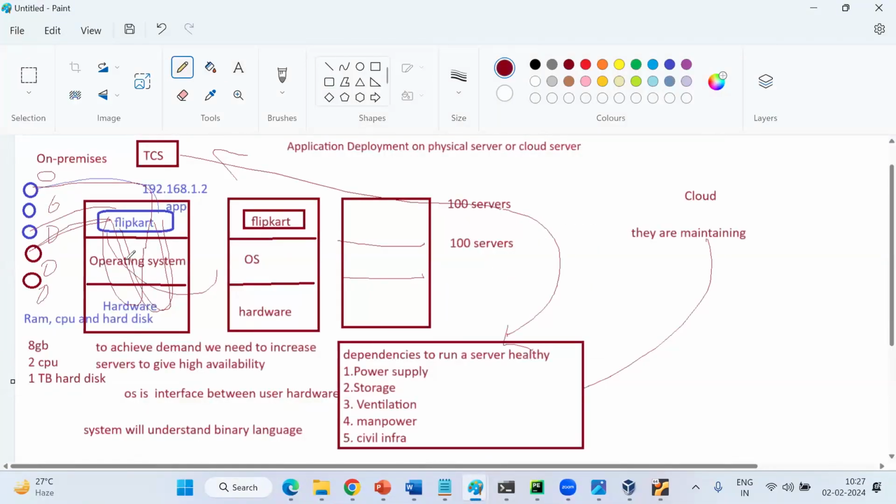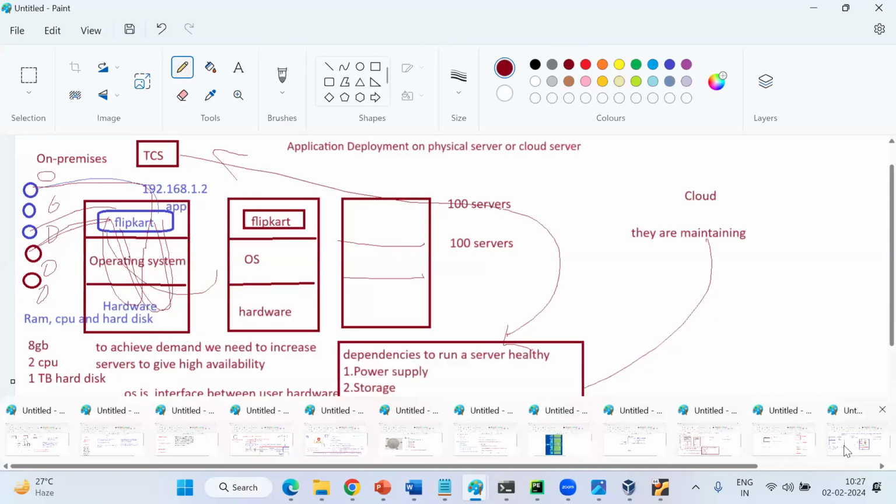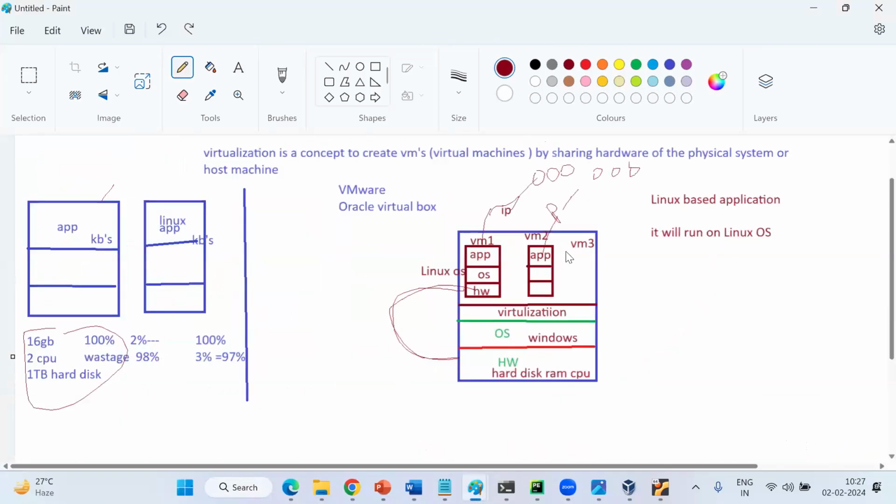One application may be affected. You are spending more cost and so many things, and that's the reason only one application is affected. In this case, are these three VMs affected or not? Clear? So it is very risky to maintain on our local premises.